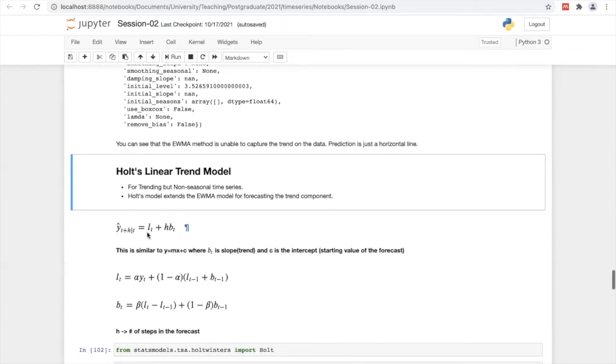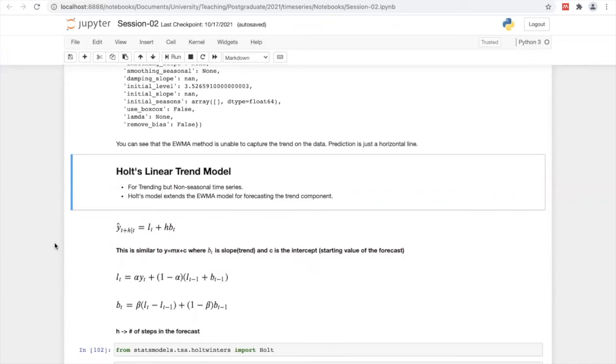So here you can see the equation: y hat equals L_t plus h b_t. What are they? You can see some similarity to y equals mx plus c, where b_t is the slope or trend and c is the intercept, the starting value of the forecast. h is the number of steps in the forecast.